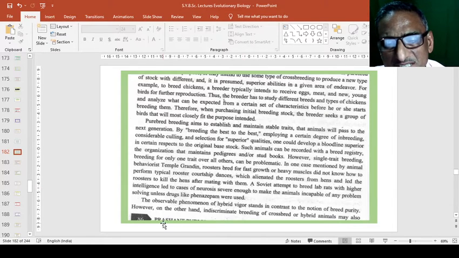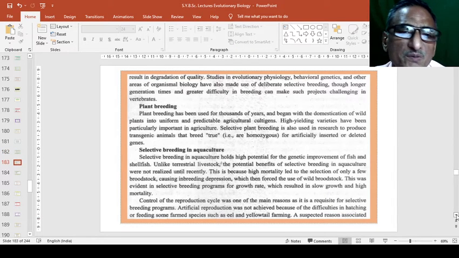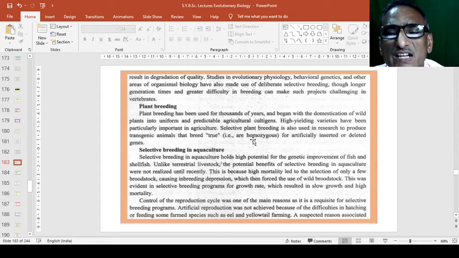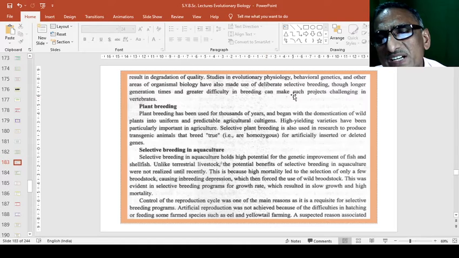So these are changes. Then the observable phenomenon of hybrid vigor stands in contrast to the notion of breed purity. So this may depend on the variety we utilize for the breeding of the plant or animal. These studies in evolutionary physiology, behavioral genetics and other areas of organismal biology have also made use of deliberate selective breeding.